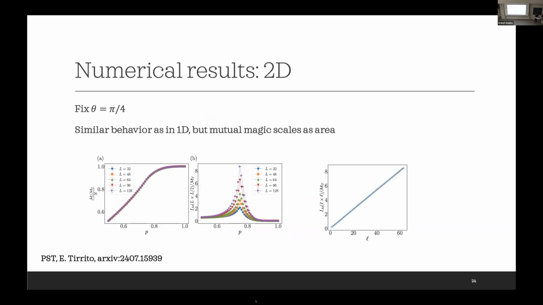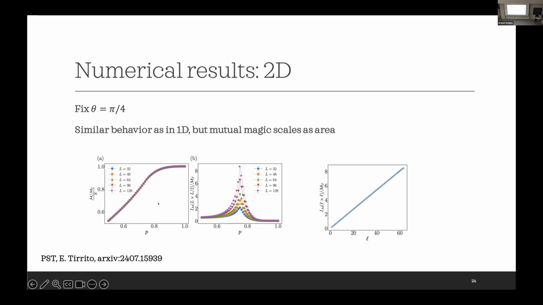Then we also look at the 2D case. In 1D, the entanglement obeys an area law, so you can simulate it with MPS, for example. But in 2D, this is not simulable with MPS, and this is just to show that with our technique, we can also simulate higher dimensional systems. Again, we look at the same scenarios as before. First, we set theta equal to pi over 4, the same scenario as before. Here we again see similar behavior as in 1D.